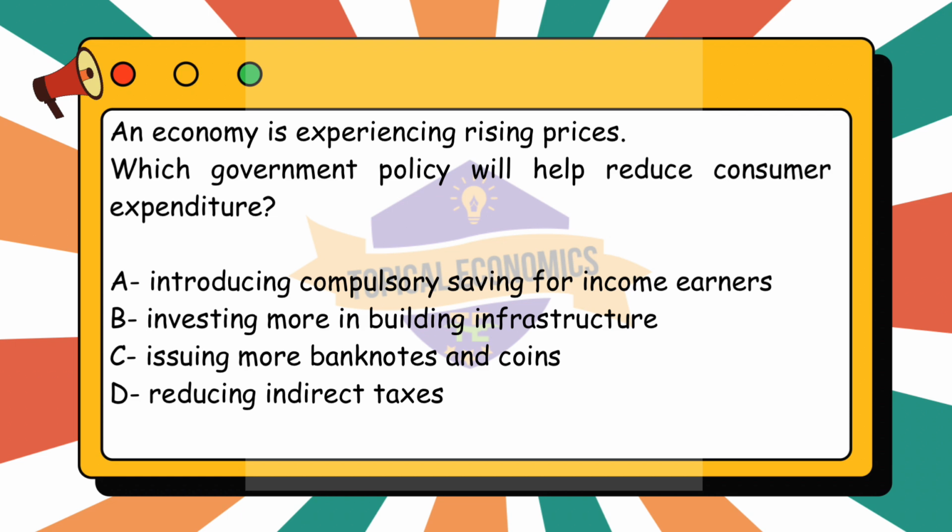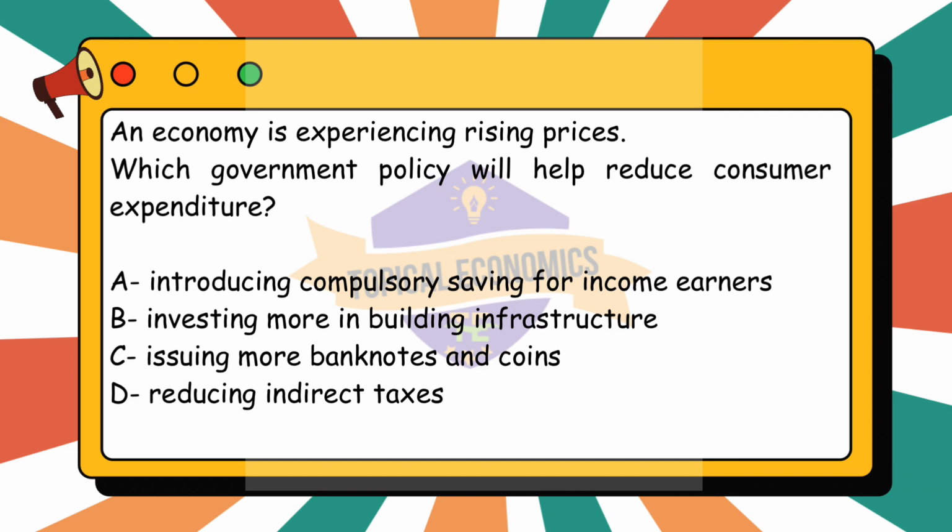When an economy is experiencing rising prices, inflation, the government may implement policies to reduce consumer expenditure in order to help control inflation. Option A. Introducing compulsory saving for income earners. Here, compulsory saving means that individuals are required by the government to save a portion of their income rather than spending it. This policy would reduce disposable income available for consumption, which could lead to a decrease in consumer spending. This could help reduce demand pull inflation, where excessive demand drives up prices.